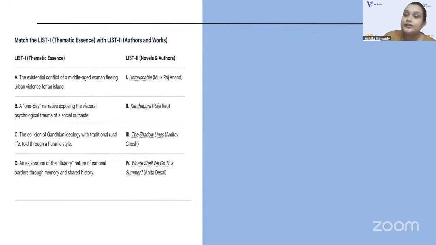Here I have given you some novels, and on the other hand, you have the themes. You have to match the novels with their themes. Untouchable, Kanthapura, The Shadow Lines, and lastly, Where Shall We Go This Summer?